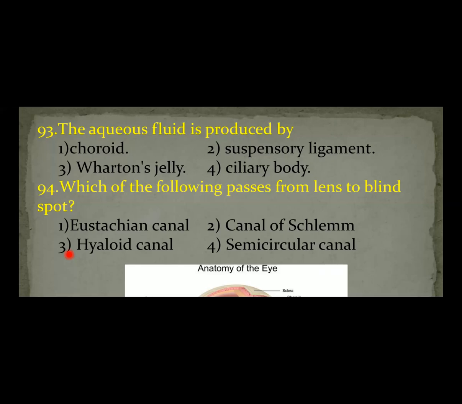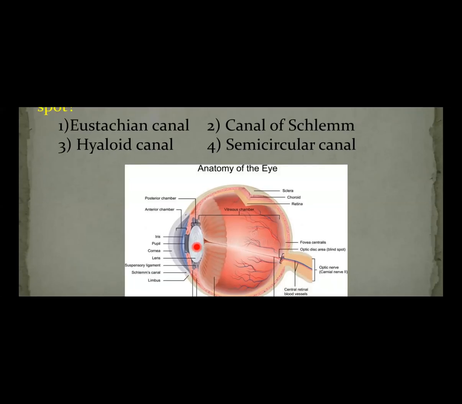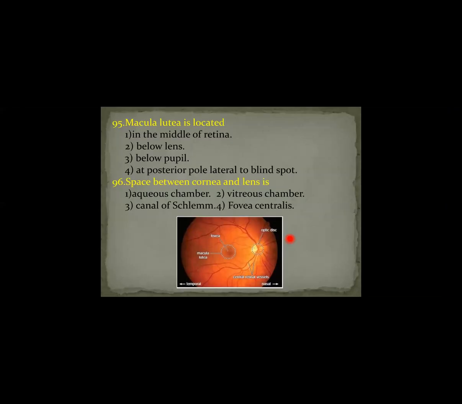In the diagram you can see here, this is the lens. The lens is connected with the blind spot by a narrow canal. That narrow canal is called the hyaloid canal and is filled with lymph. But during embryonic development, the hyaloid artery supplies blood to the lens. Therefore, the answer is the first one. The fourth option, semicircular canals, are part of the internal ear. Let us move on to the next question.